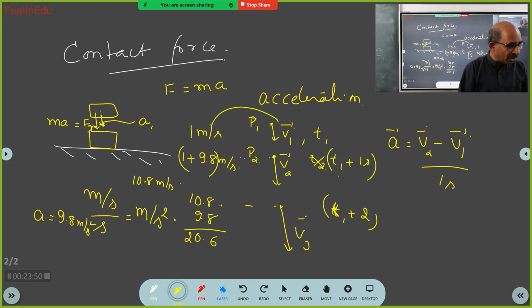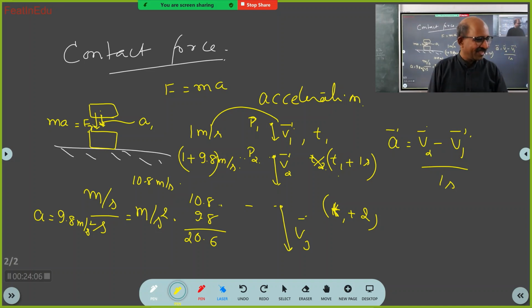Means what? Just now I told you. If the acceleration of the body is 9.8 meters per second square, what does it mean? Sir, for every second, the speed of the body will increase by 9.8 meters per second. Yeah, correct. Mark my words. This is what I am testing in all of you. Every second, the speed of the body will increase by 9.8 meters per second.